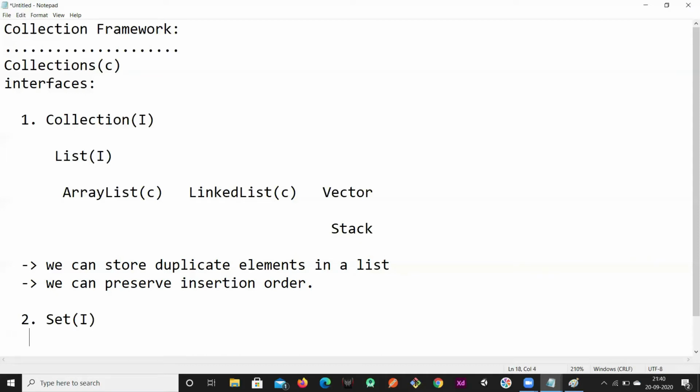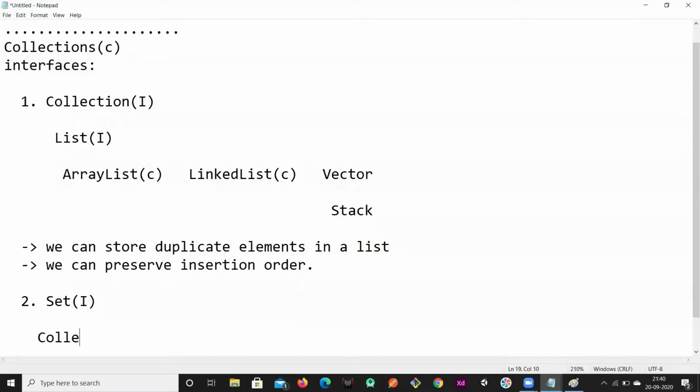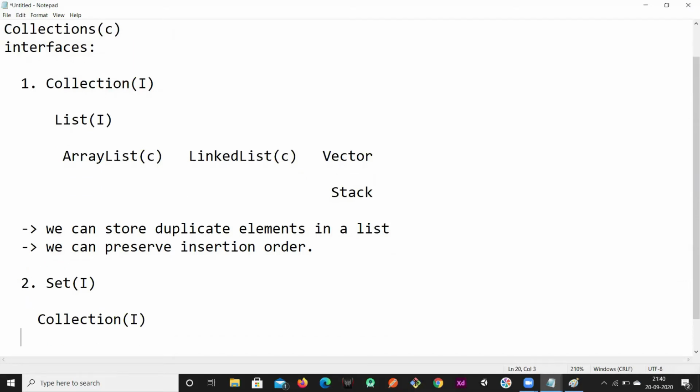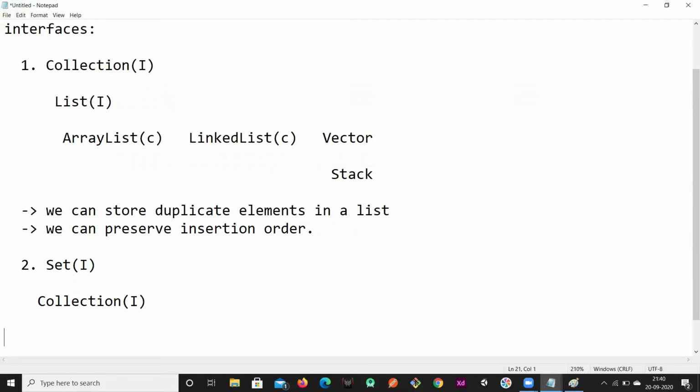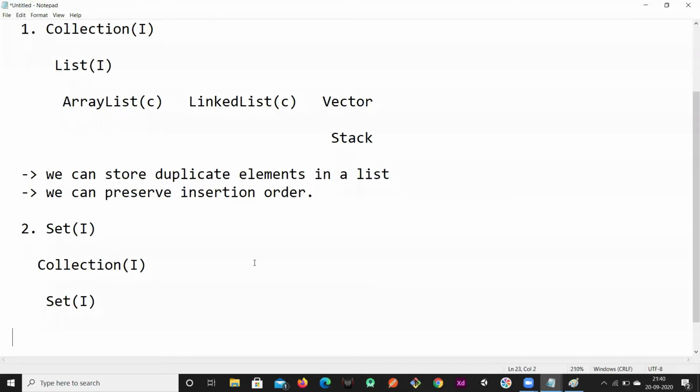Set interface. This set interface is also a child of the collection interface. Set interface is also a part of the collection interface.